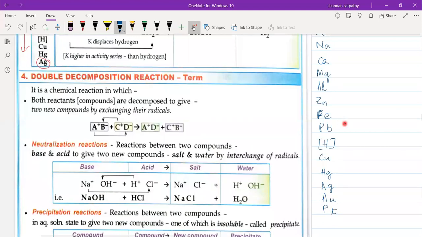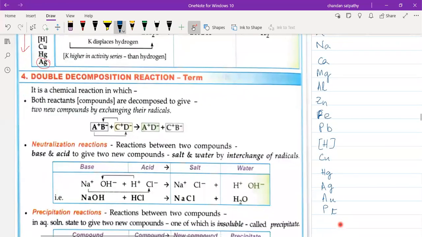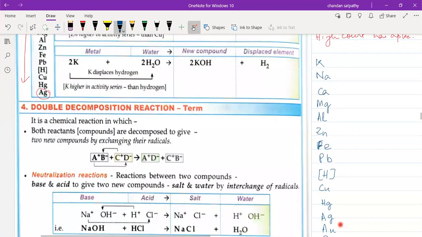So this is our reactivity series. You see: sodium, potassium, calcium, magnesium, aluminium, zinc, iron, lead, hydrogen, copper, mercury, silver, gold, and platinum. Understood how to remember the reactivity series?